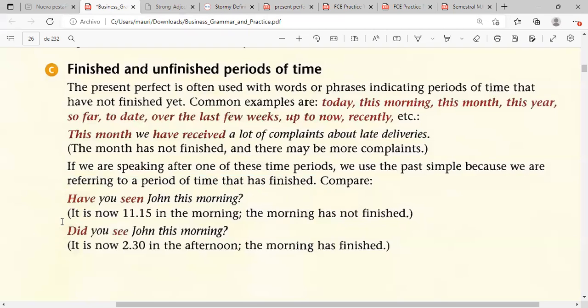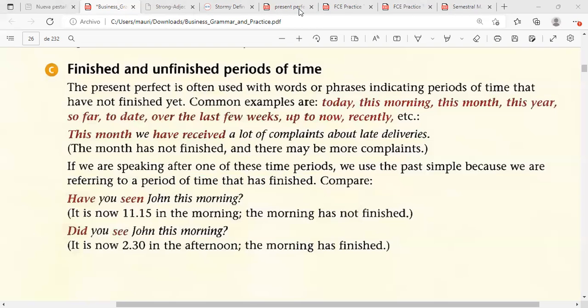Now, looking at the second question with the past simple: Did you see John this morning? It is now 2:30 in the afternoon. The morning has finished. So, important. Here it is very clear what the difference is. It's a time lapse that is somehow still in the present, but the activity is either unfinished or finished. All right. So this is the first.